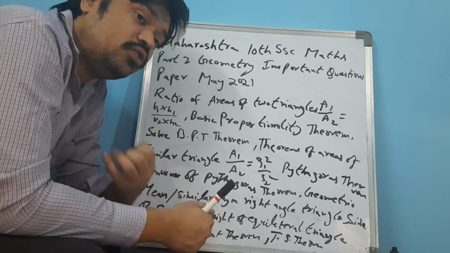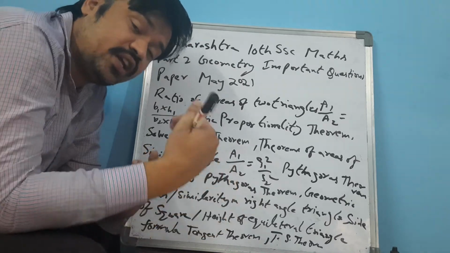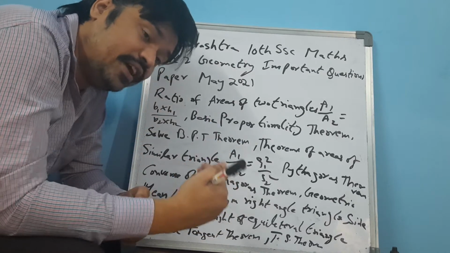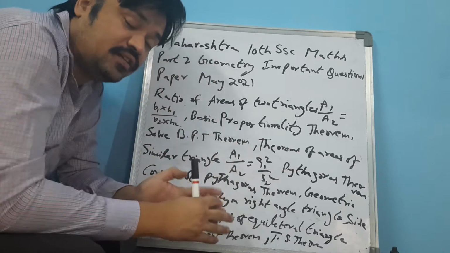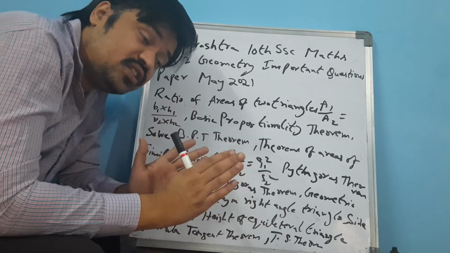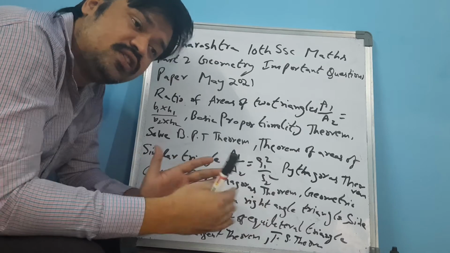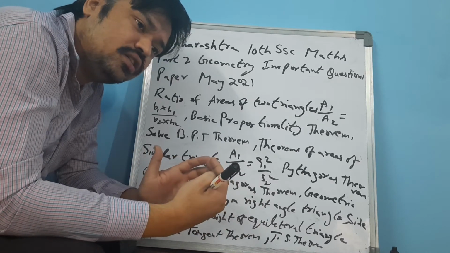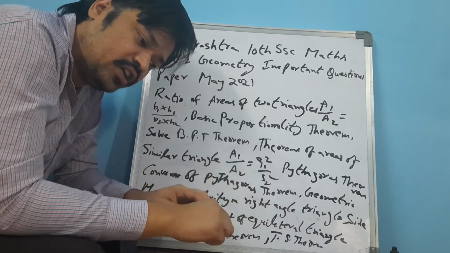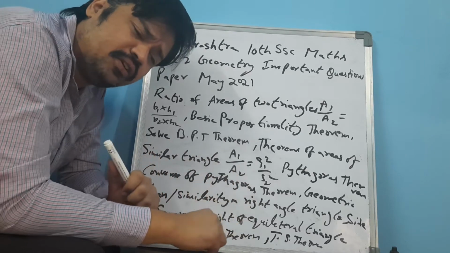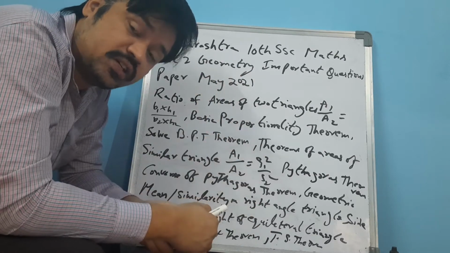What is A1 by A2 equal to B1 into H1 by B2 into H2? What is H1? What is H2? What are A1, A2? What are B1, B2? All these things, students should be perfect. Understand the concept, the meaning, the question and the problem. Continuously learn and practice. For every problem, for each and every question in geometry, just continuously write in a rough book 7 to 8 times till the students are perfect in the subject.